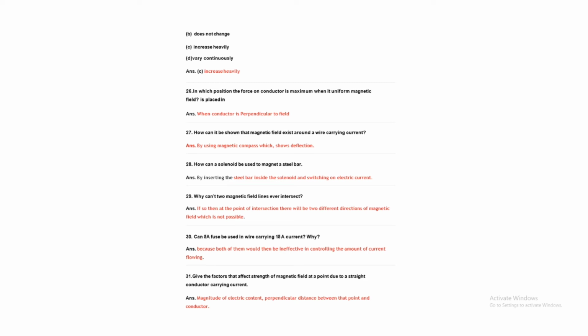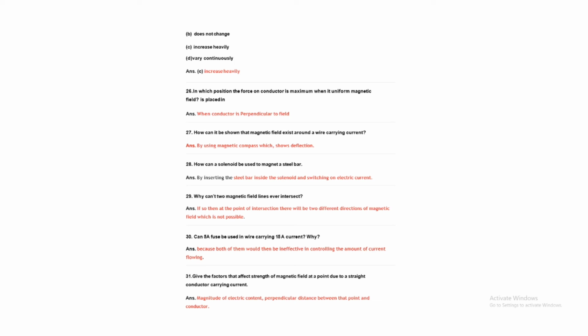Question number 29. Why cannot two magnetic field lines ever intersect? Suppose two magnetic field lines intersect. Then at the point of intersection, there would be two different directions of the magnetic field, which is not possible. If you draw the tangent, you get one point with two directions. It is never possible, so magnetic field lines do not intersect each other.